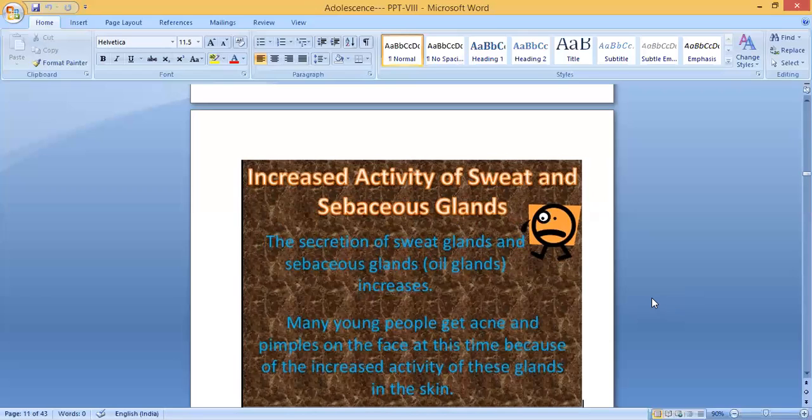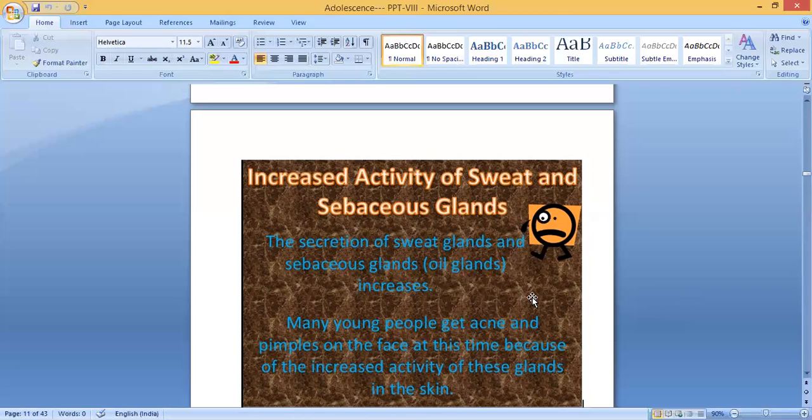Increased activity of sweat and the sebaceous gland. During this time, sweat will increase and also the sebaceous gland's sebum. The sebaceous gland produces sebum, and both will increase. The secretion of sweat glands and the sebaceous glands, also known as oil glands, increases. Sweat glands produce sweat and sebaceous glands, or oil glands, produce sebum.